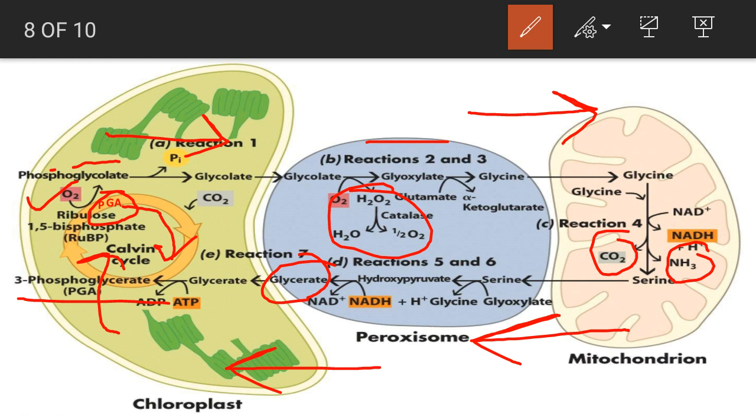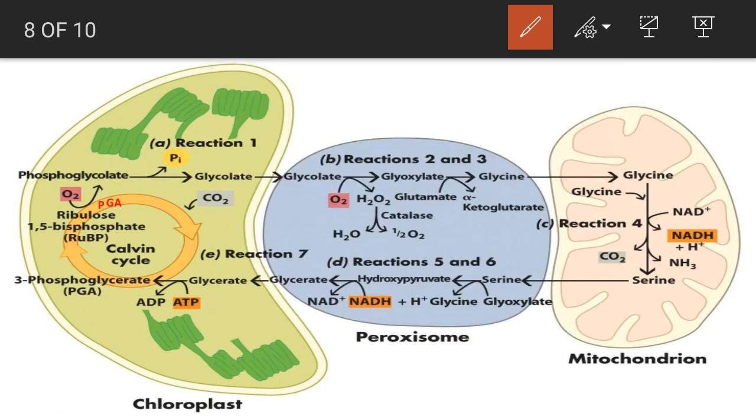This complex flow of reactions results in the partial recovery of carbon lost through oxidation. It means 100% complete recovery of engaged carbon doesn't happen.